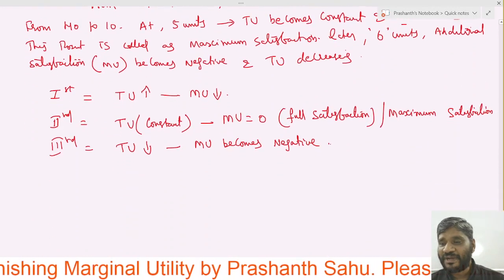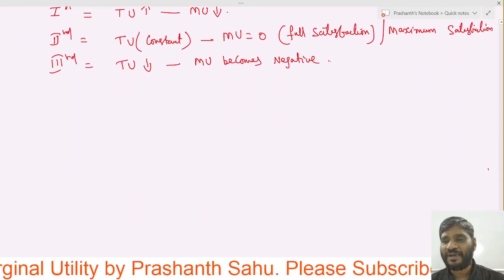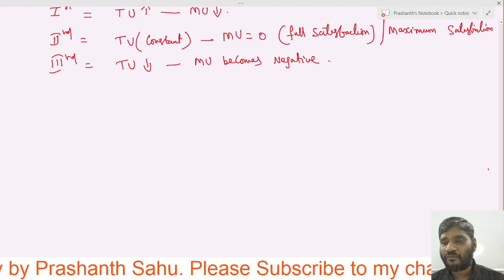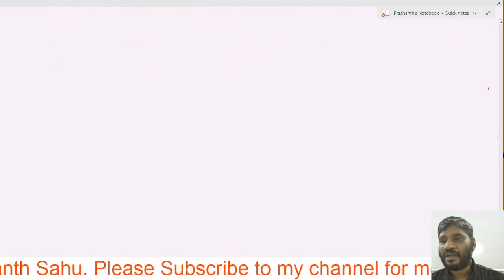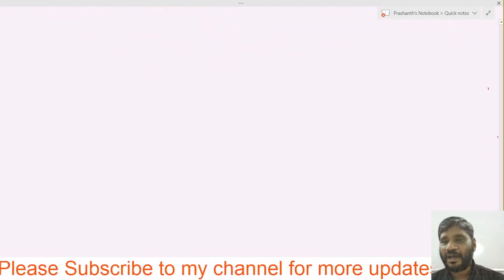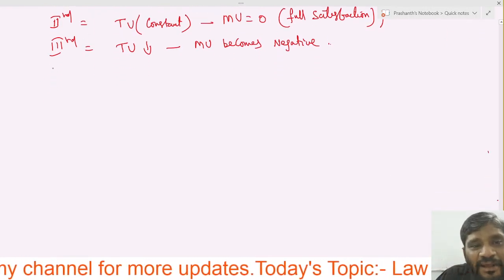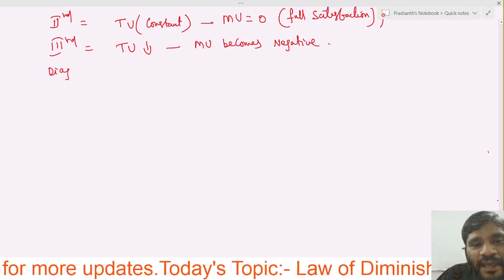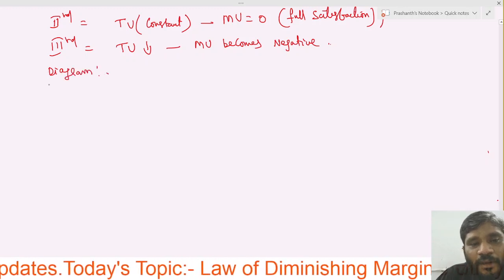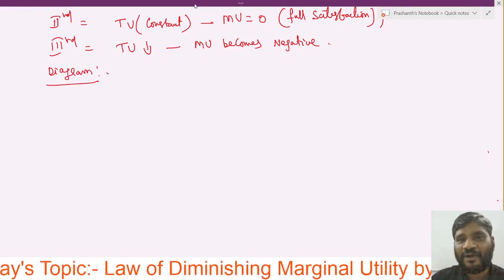So let us go through the diagram once. So what happens in the diagram? Let us see in the diagram. So here I am putting the heading diagram. So let me take one graph.